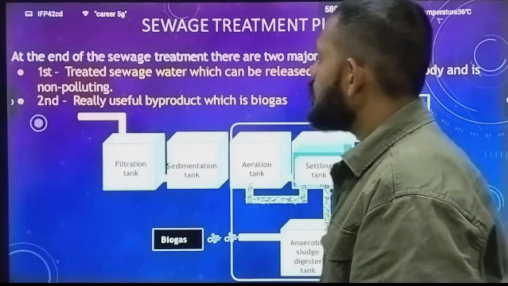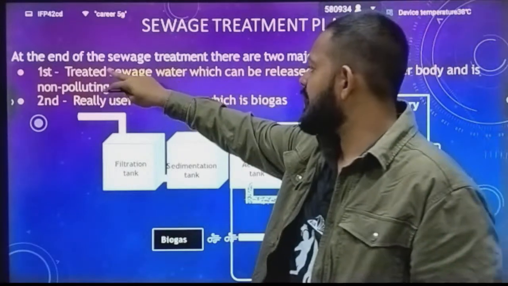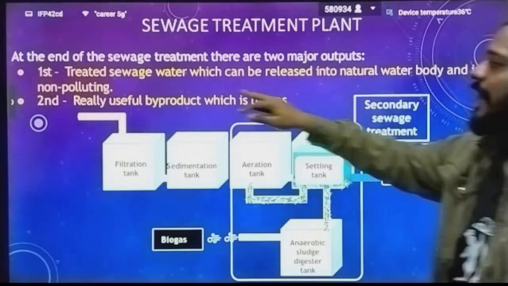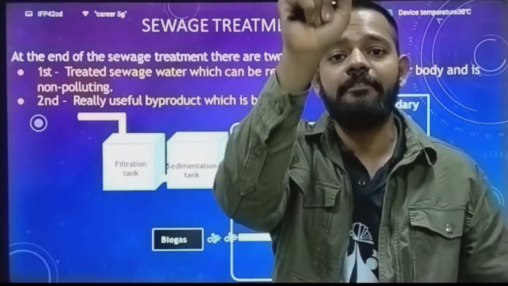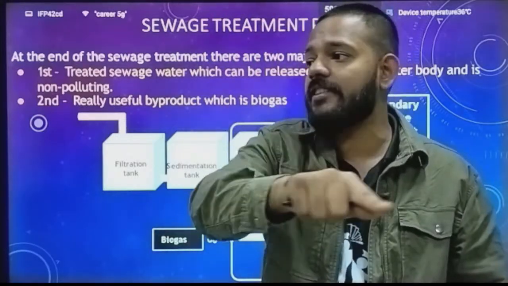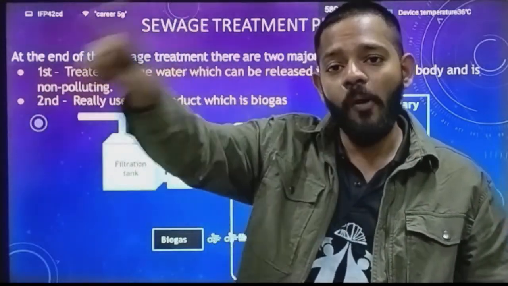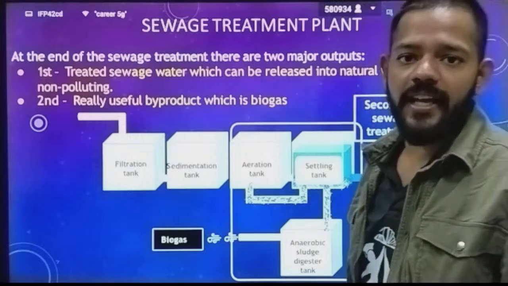Okay, so at the end of the sewage treatment, there are two major outputs. First, treated sewage water which can be released into natural water bodies and is non-polluting, because the BOD of that sewage water has gone down near to zero. You can now send that water to river, to lake, to ponds. Second, a really useful byproduct which is biogas.